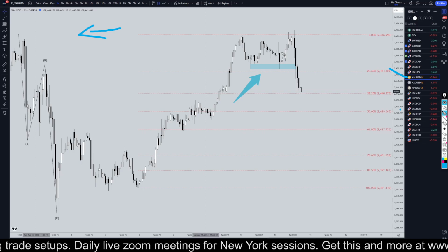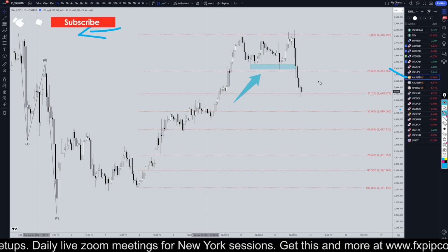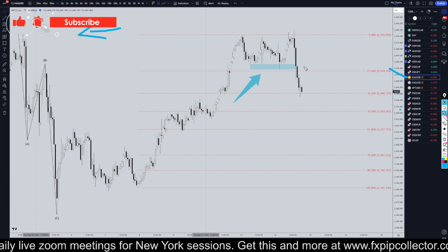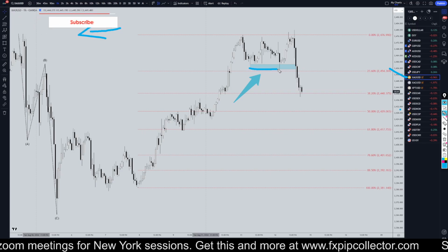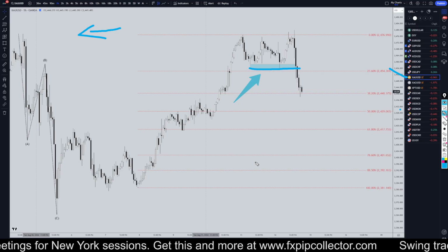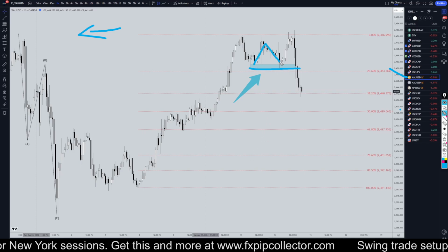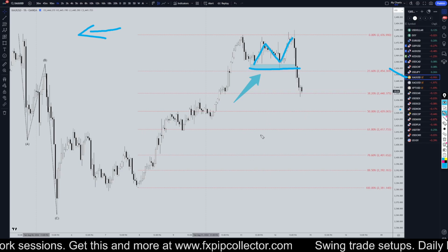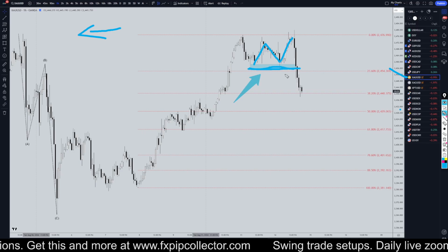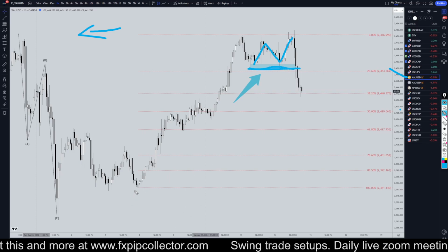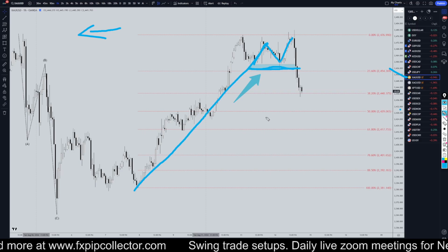So we did have CPI inflation data today. Really was not that big of a move compared to most of the time. We did end up breaking structure to the downside though on gold. This move up to me definitely looks more like three waves, but anyways, we do have a break of structure, which means that most likely this last series of higher highs, higher lows is over.